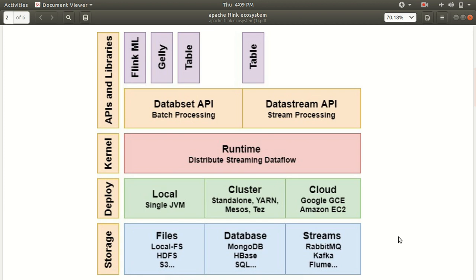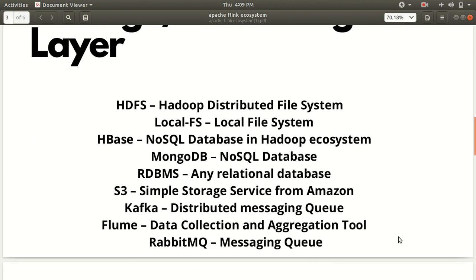You must be wondering why different options are available. Because unlike Apache Hadoop, Flink doesn't have its own storage. Apache Hadoop relies on HDFS for storing all the files, everything is stored in the Hadoop Distributed File System, but that's not the case with Flink. Flink doesn't have its own storage system. It is designed to read and write data from different storage systems as well as consume data from different streaming systems. So we have different options as far as storage or streaming is concerned. Let me discuss those options.